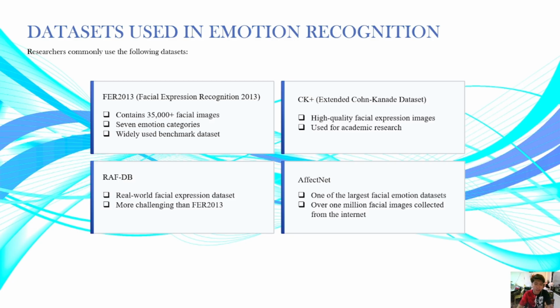So the first one is the FER-2013, or we also call this the Facial Expression Recognition 2013. So as you can see here on the menu, it contains 35,000 plus facial images, 7 emotion categories, a widely used benchmark data set. So the FER-2013 is a publicly available data set containing approximately 35,000 facial images labeled with 7 basic emotions.